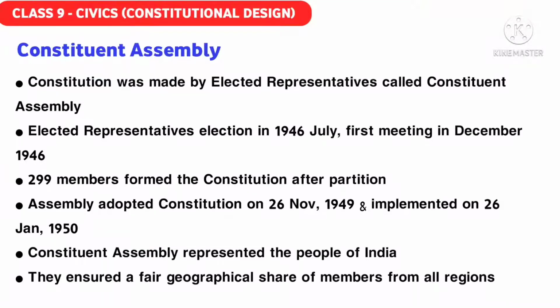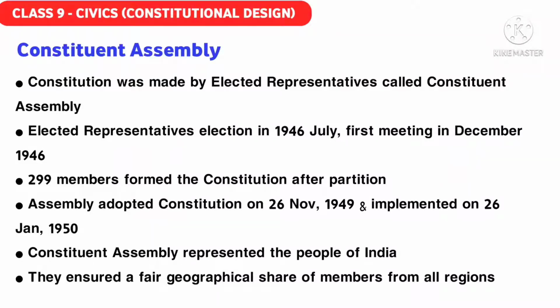Now, if we come to the Constituent Assembly, the question is, who are the Constituent Assembly? Constituent Assembly means that after elections, those people who were elected came into this Constituent Assembly to take up new policies, to draft new rules and regulations for the country, to draft a new constitution. The constitution was made by the elected representatives from the provincial legislature elections. Those elected representatives formed one assembly, which was known as the Constituent Assembly.